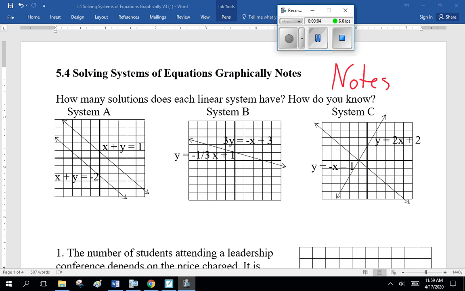Welcome to Math 20-1, Chapter 5, Section 4, Solving Systems of Equations Graphically Notes. Now, these are notes. Please don't hand them in.